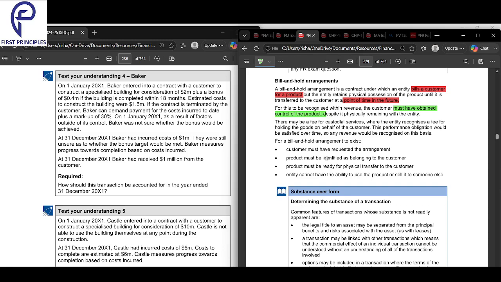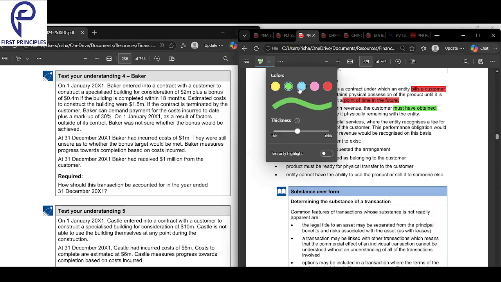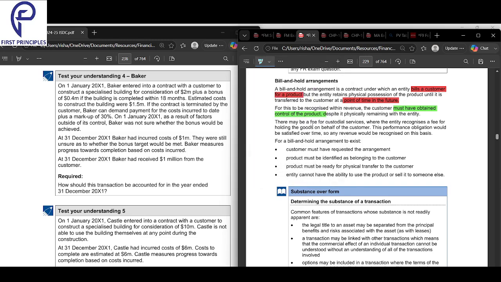His control is his. Even though it's in your possession, but control is his, you can recognize the revenue. And there may be a custodial fee. So if you're keeping it, you can charge him a fee, right? He's using your storage space. So you can charge a fee where the entity recognizes a fee for holding the goods on behalf of the customer.